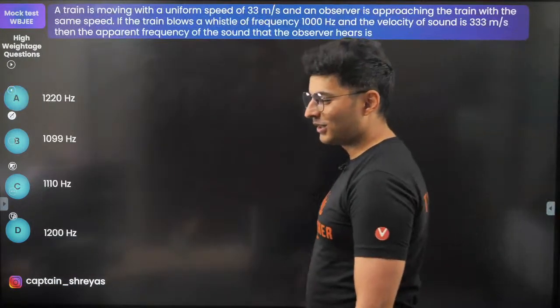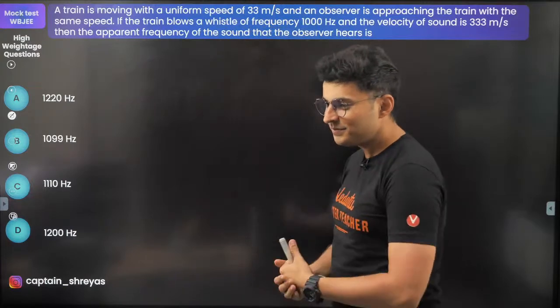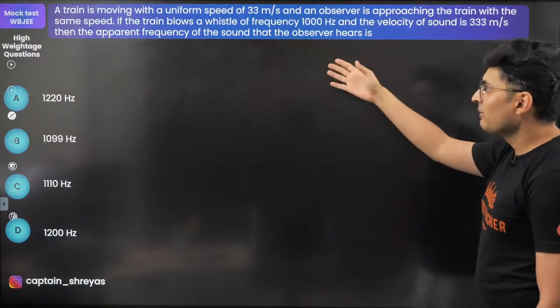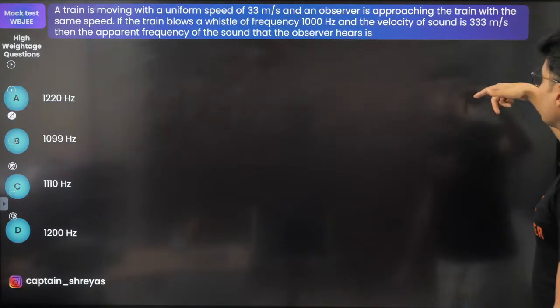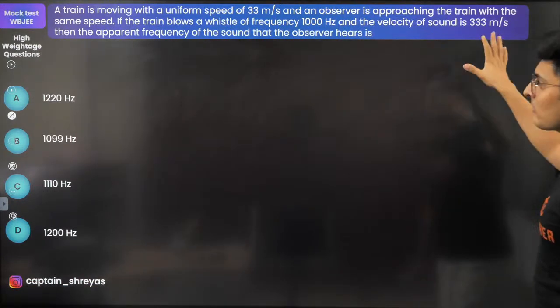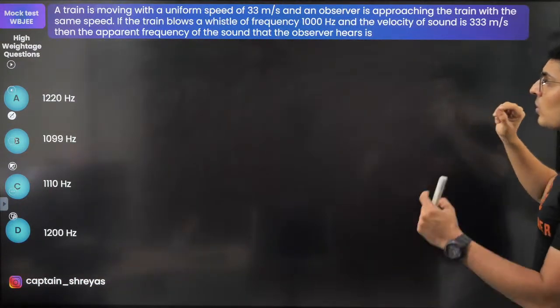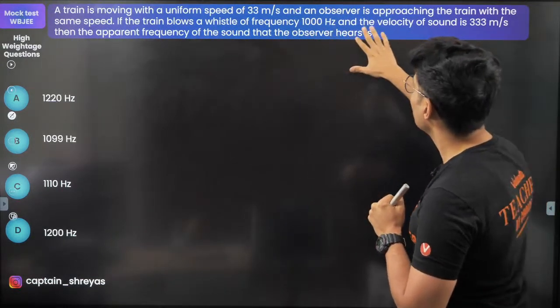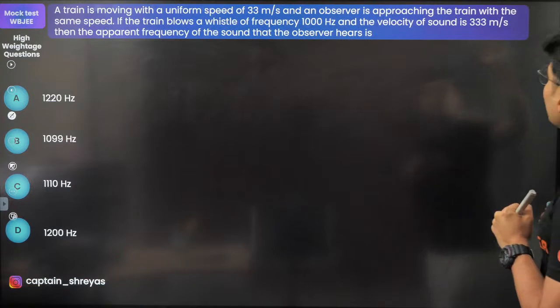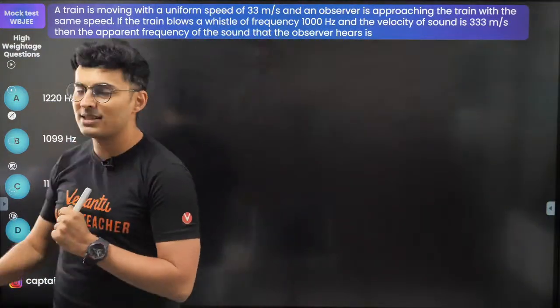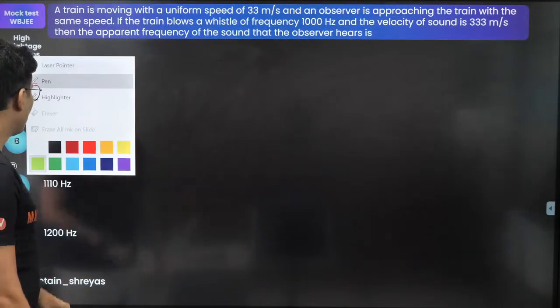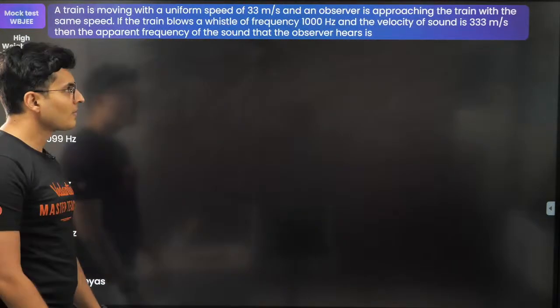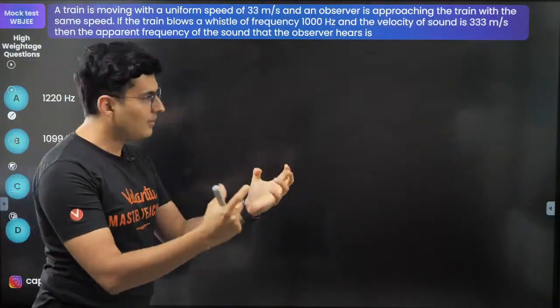Okay. Moving on to the next one. A train is moving with some speed. Observer is approaching the train with some speed. If the train blows a whistle of 1000 hertz, then the velocity of sound is given. What is the apparent frequency? Okay guys, let's solve this question. So I think Doppler effect, of course.